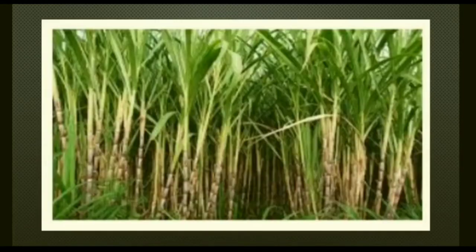Sugarcane. Sugarcane is a kharif crop. It belongs to the bamboo family of plants. It is one of the important cash crops of India. It is used as a fodder. It is grown in tropical climatic conditions, or you can say it is a kharif crop. Kharif means summer season crop.